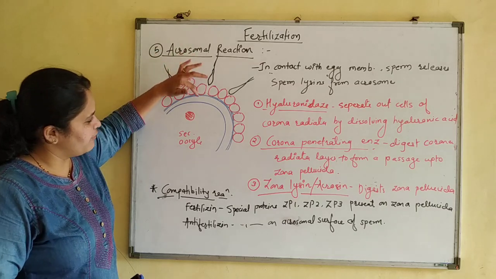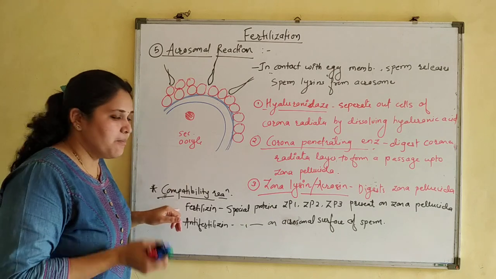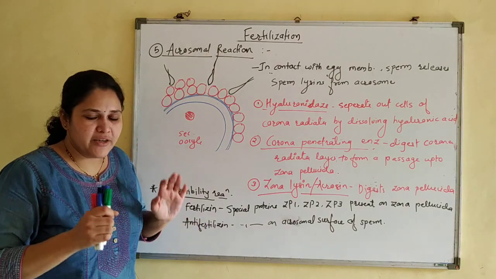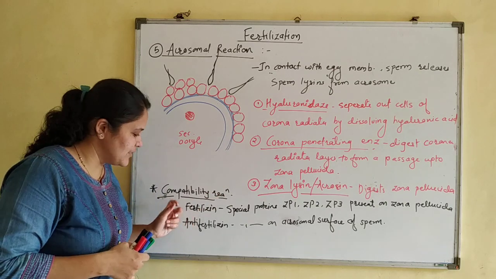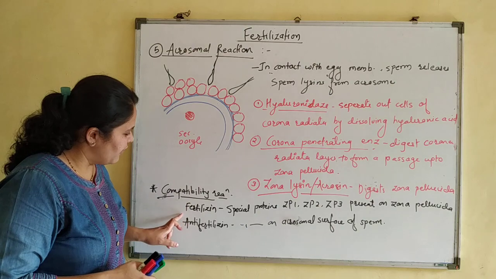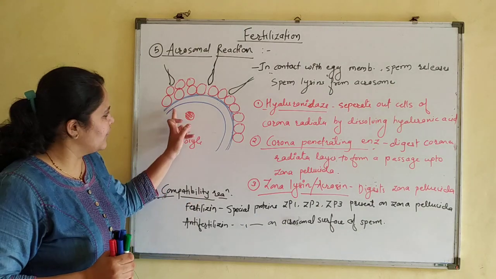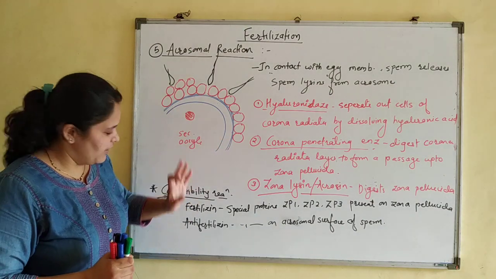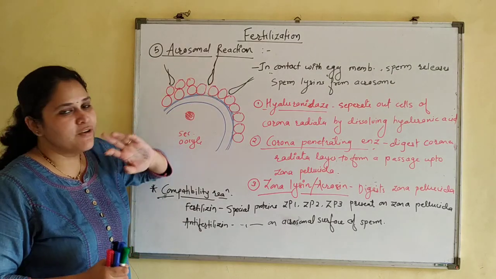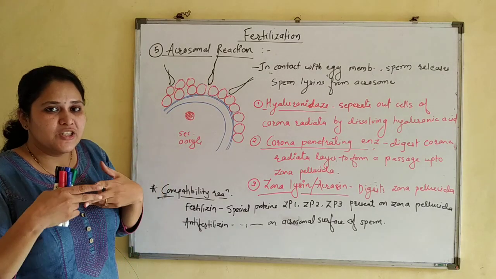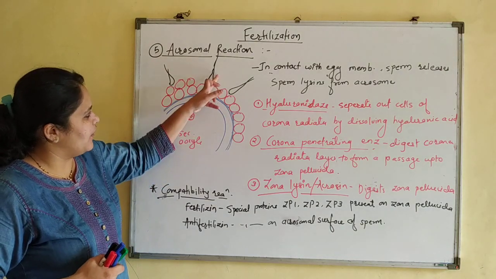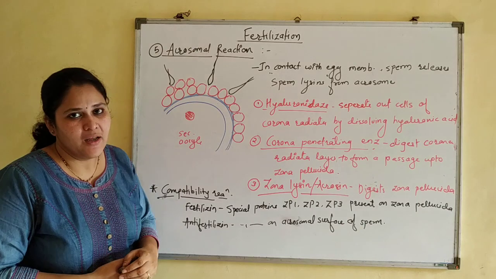They digest the different layers. Meanwhile, compatibility reaction also takes place. Compatibility reaction involves a reaction between fertilizing and anti-fertilizing molecules. These are glycoproteins. Fertilizing is a special protein located on zona pellucida, whereas anti-fertilizing are located on the acrosome of sperm. So agglutination reaction occurs, okay, and then the secondary oocyte allows the sperm to enter inside.